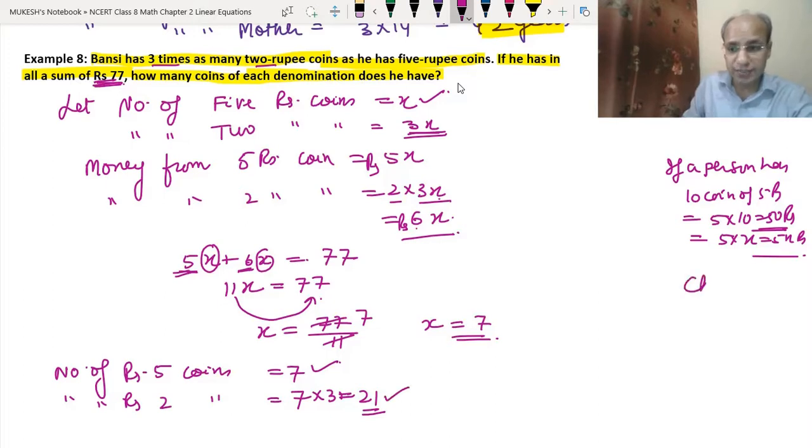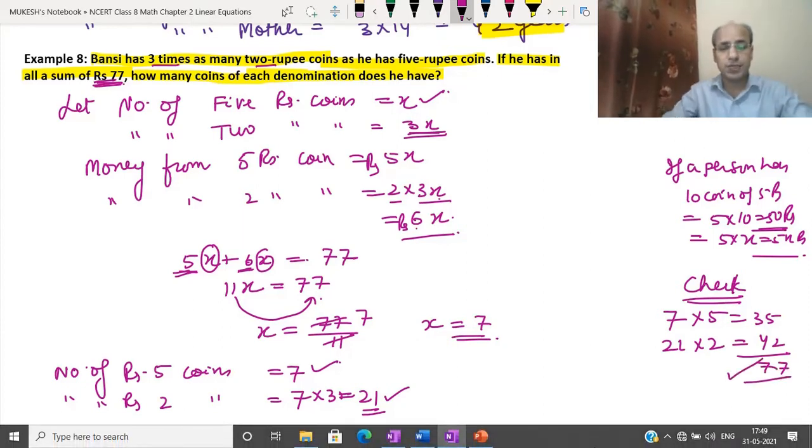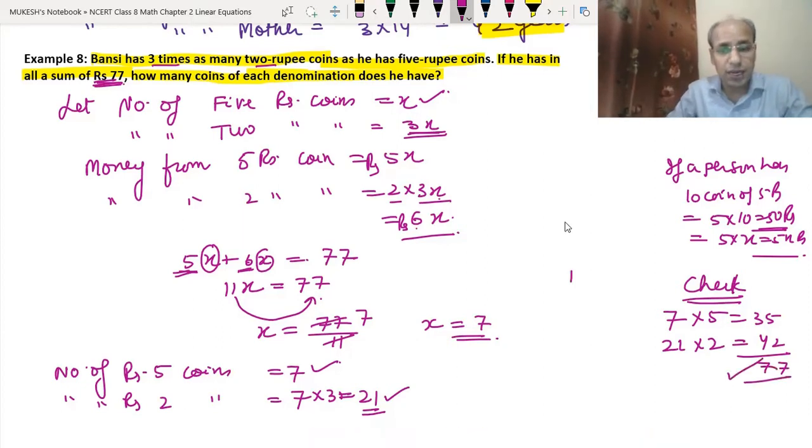So let's check the answer. We have 7 coins of 5 rupees, that means 7 into 5 is 35. We have 21 coins of 2 rupees, that means 2 ones are 2, 2 twos are 4, so 42. When we add them, 5 plus 2 is 7, 4 plus 3 is 7. So we got the total money of 77 rupees. So this is how we can check the answer. Okay, I hope you have understood this question. If you have any doubt, you can write to me.